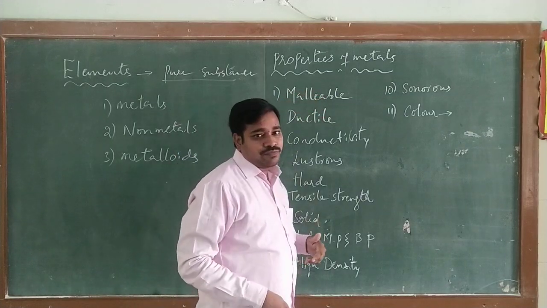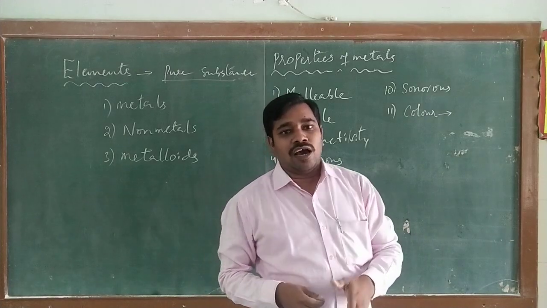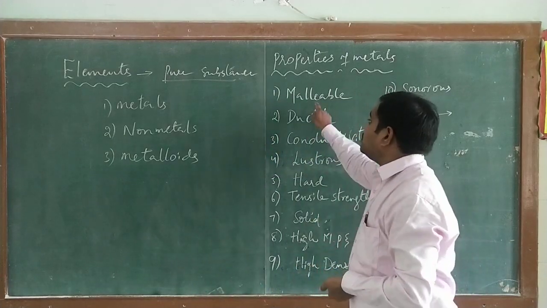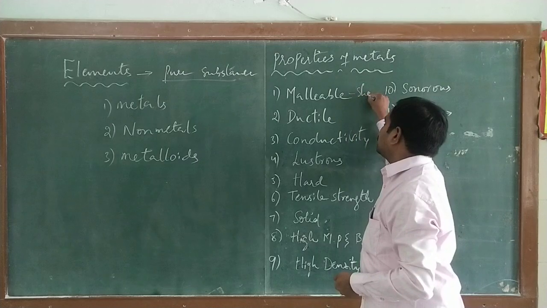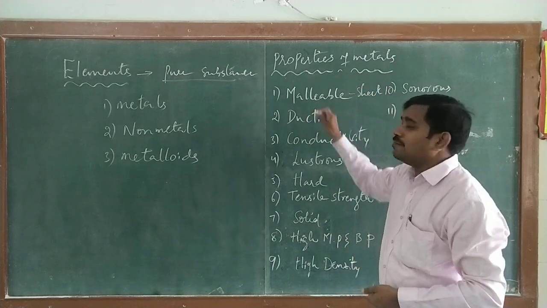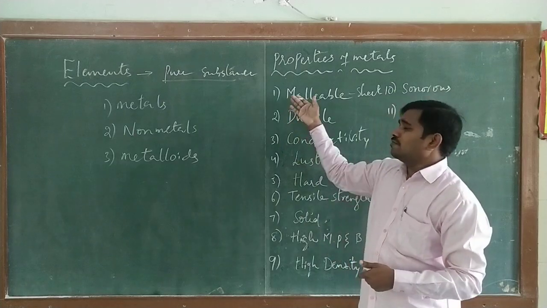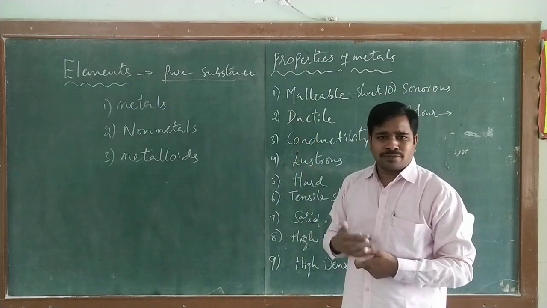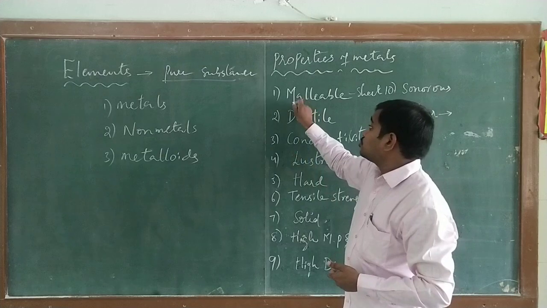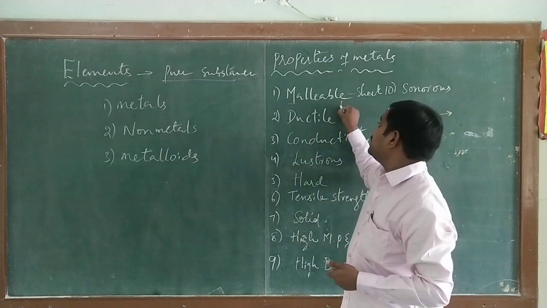The first property is malleable, or malleability. What is meant by malleable? Metals can be made into fine sheets, and that is called malleable. We already know that gold and silver are the best malleable metals, but the most malleable metal is aluminium.